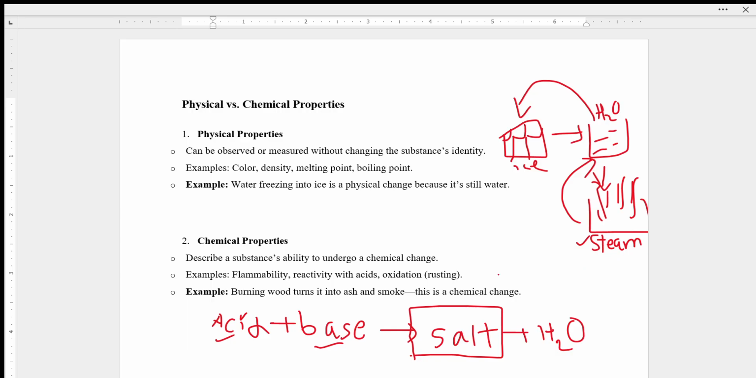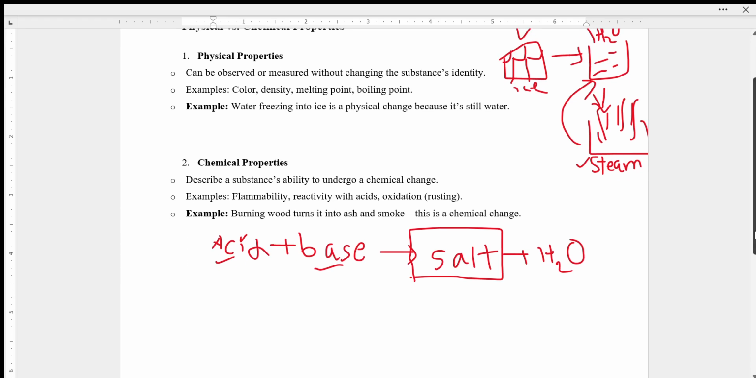Another example would be oxidation or rusting. So when you see iron or any other metals rusting, that change is permanent because that happens due to the oxidation, or reaction with the oxygen from the environment on the surface of the metal, and that rust is a chemical change. It's a chemical property.